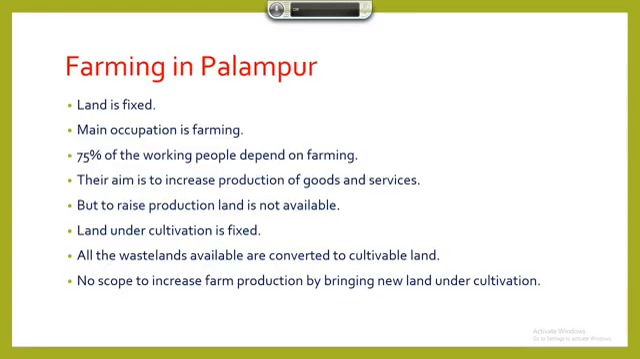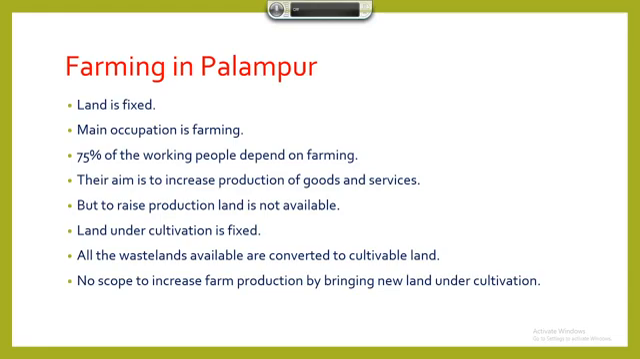Next, our next topic is farming in Palampur. Let us move to the first sub-point. Number 1, land is fixed. Land is a resource, right? Land is fixed. Land does not keep on increasing. It remains fixed. In that particular village Palampur, the main occupation of the people is farming. 75% of the working people depend on farming.